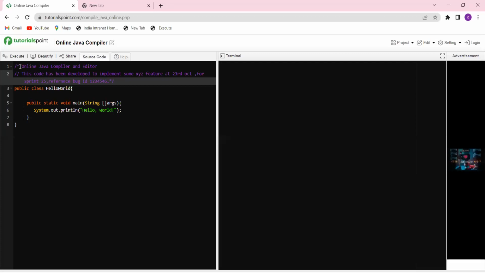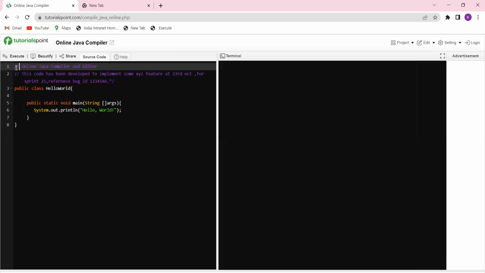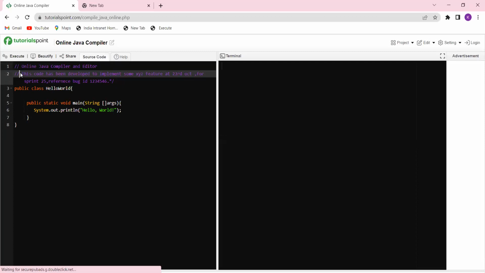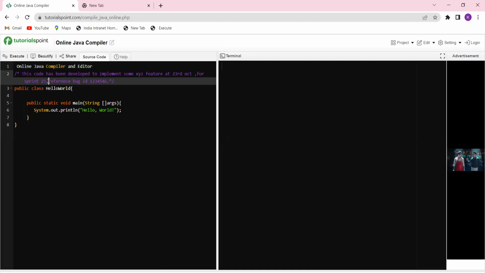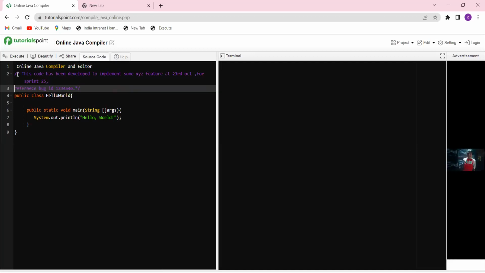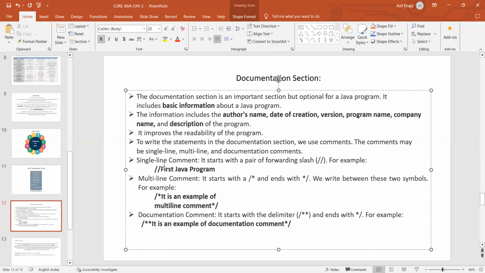If I want to give this only as a one line comment, then I have to put double slash. If I want to give so many lines of code as a comment, then I have to give slash star and end with star slash. If I want to give a one line comment, then I have to give it like this. See, in Java, a single line comment is only one line, and a multi-line comment is slash star, lines of comments, and then